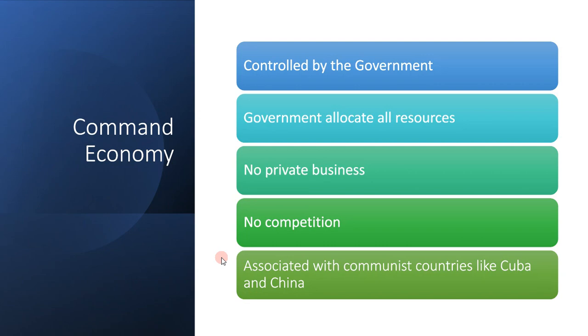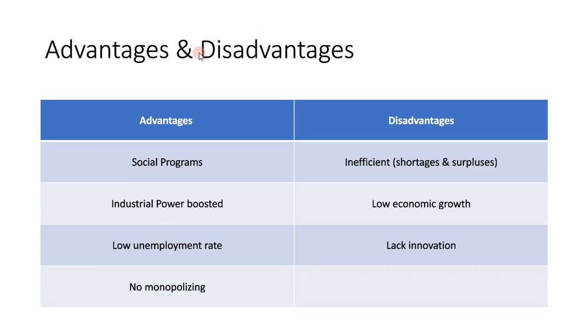Okay, and we're going to move on to the advantages and disadvantages. Advantages: they're associated with communist countries, and in case anyone doesn't know, communism is basically everyone gets the same power. Everyone is equal. So you have social programs like free education, free healthcare, and free public transport. This is important. Industrial power is boosted because the government is going to focus on producing the goods that people need.